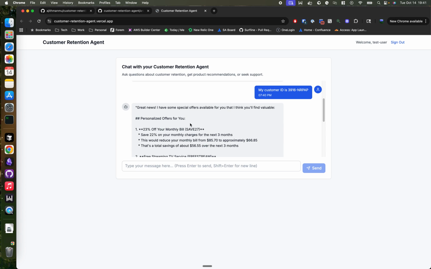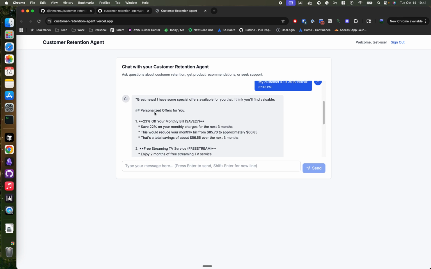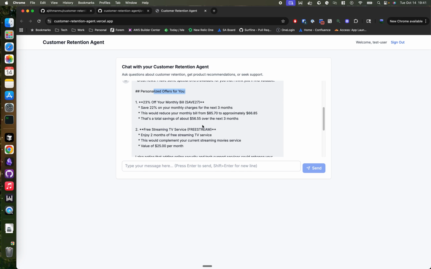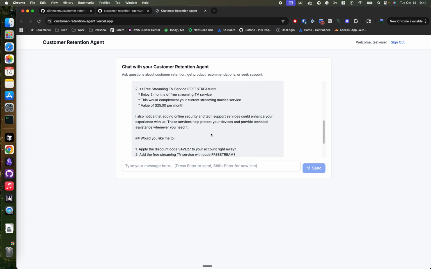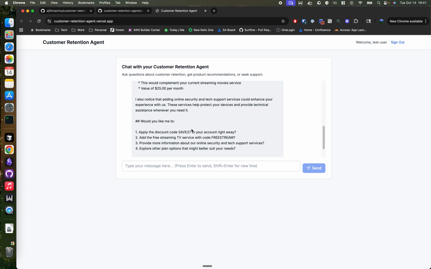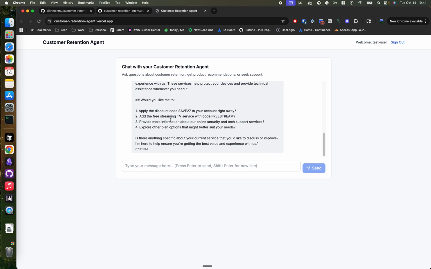Yeah, so it was able to check my current churn rate, and then it was able to come up with personalized offers based on that churn rate. In this, it was able to call these external tools using the gateway and give us back this response. So this solution demonstrates real business value, reducing churn by proactively engaging at-risk customers with personalized offers. It's scalable, production ready, and fully leveraging AWS Bedrock AgentCore primitives.